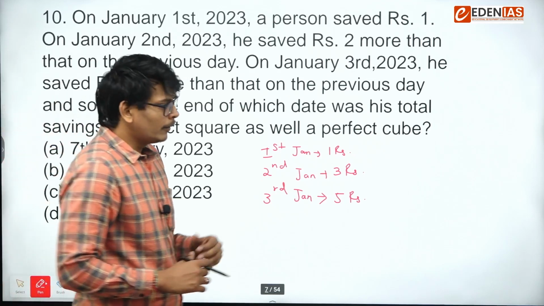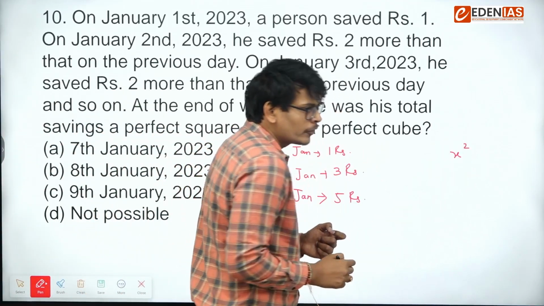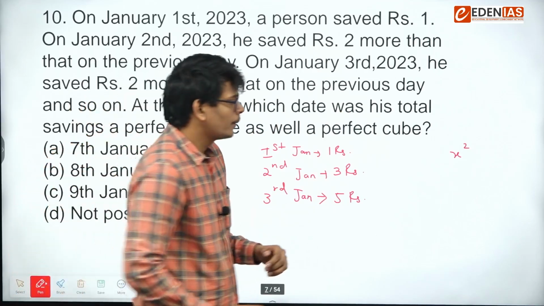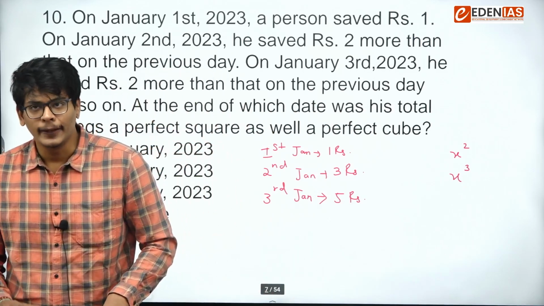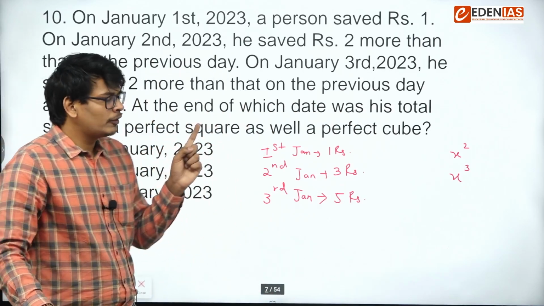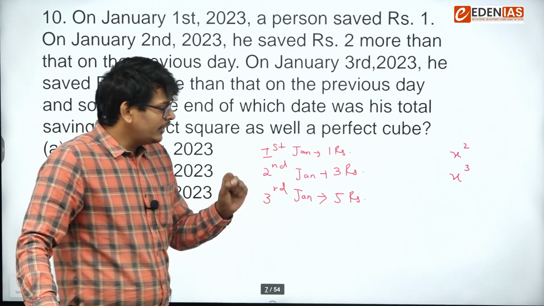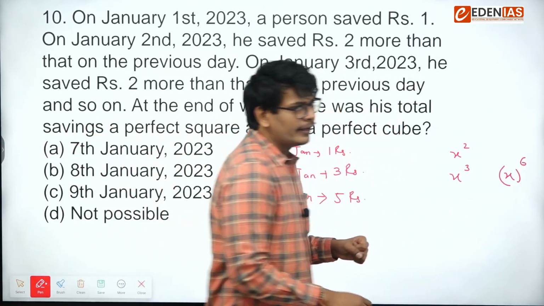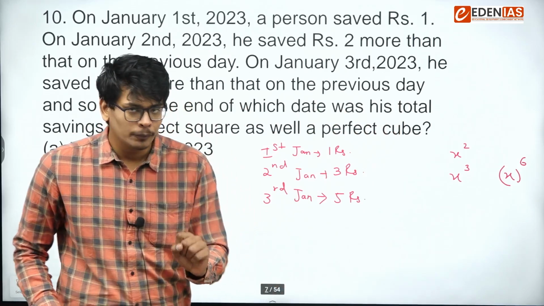So if you look at a perfect square and a perfect cube, a perfect square is a number whose power is even, or a multiple of 2. A perfect cube is a number whose power is a multiple of 3. So for a number whose power is a multiple of 2 as well as 3, the smallest will be x raised to the power 6, a common multiple of x square and x cube.